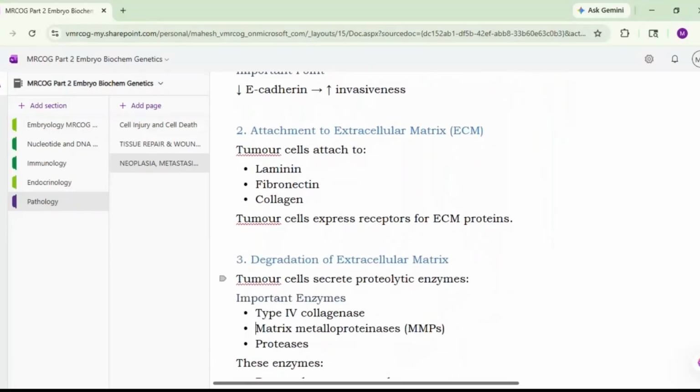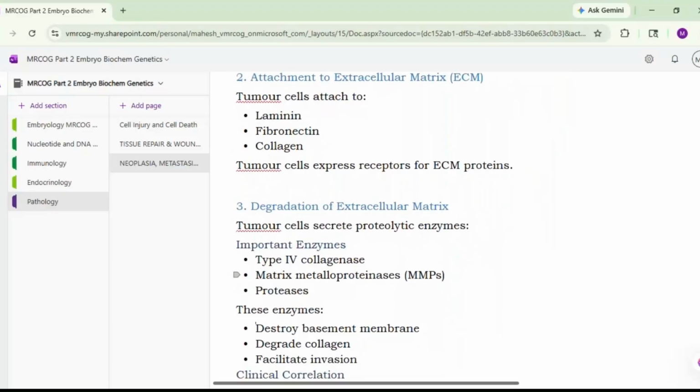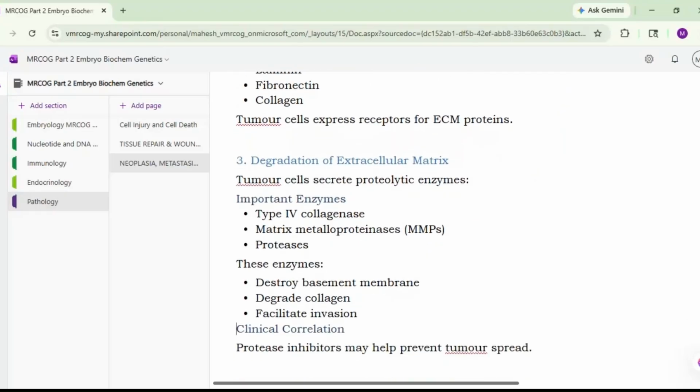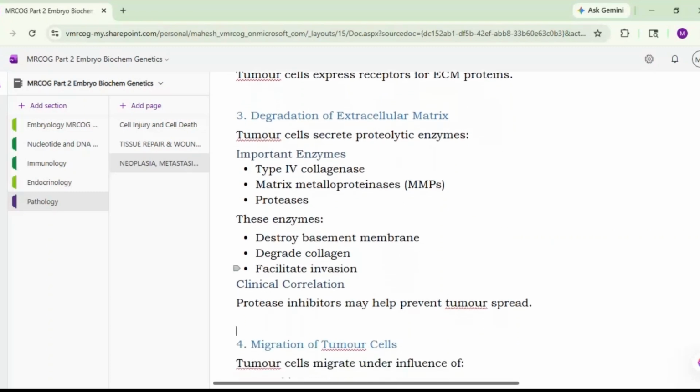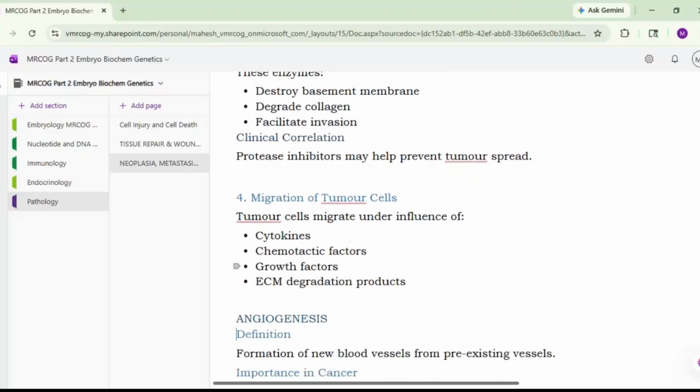Third is the degradation of the extracellular matrix. So tumor cells secrete proteolytic enzymes such as type 4 collagenase, then matrix metalloproteinases, that is MMPs, and proteases. So these enzymes will destroy the basement membrane, degrade the collagen, and facilitate the invasion. So clinically, these protease inhibitors may help to prevent the tumor spread. That also we have discussed. Then the next step is migration of the tumor cells. These tumor cells will migrate under the influence of cytokines, chemotactic factors, growth factors, etc. Okay. So there are ECM degradation products also.